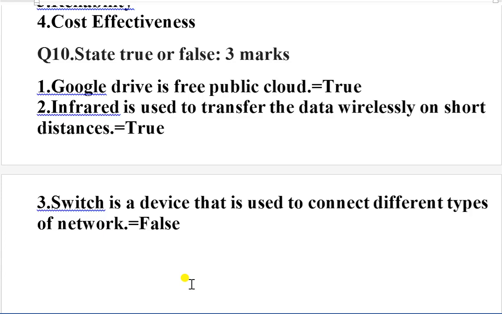We have discussed the solution. So you have to make correction in your test that which question is wrong.